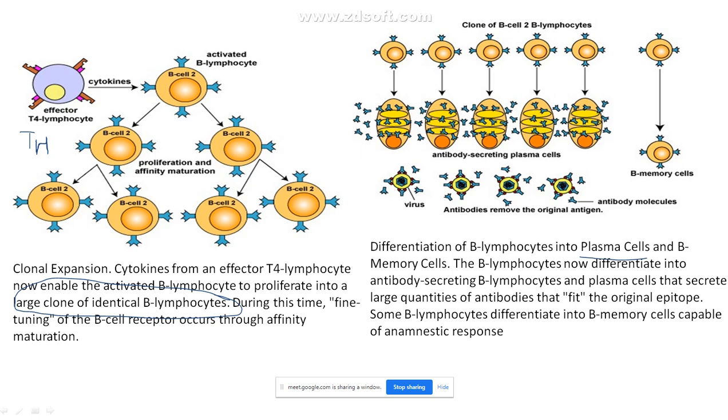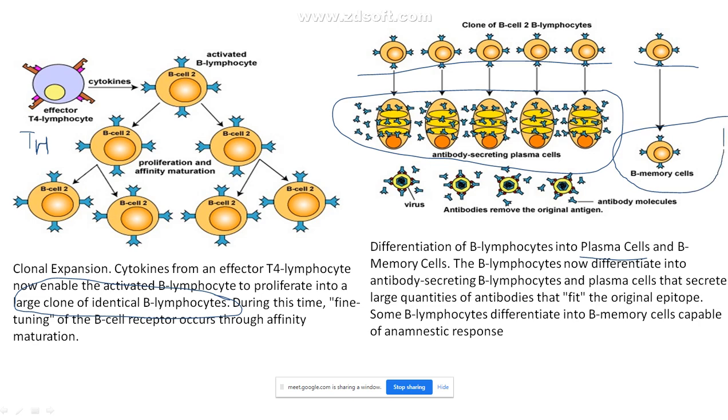Okay. So now you can see these are all these B cells. Okay, I put all these B cells here, and this is also our B cell. These B cells will then get differentiated into plasma cells. Okay, and some of the B cells get differentiated into B memory cells, not one memory.